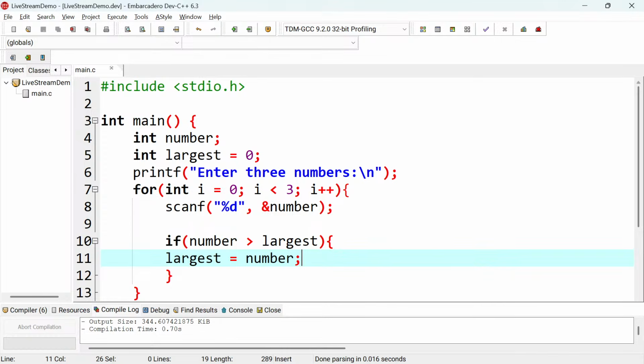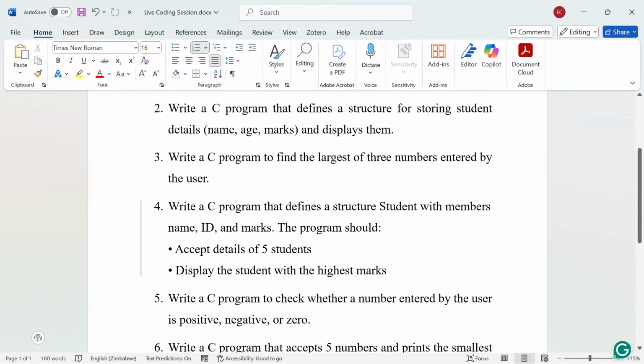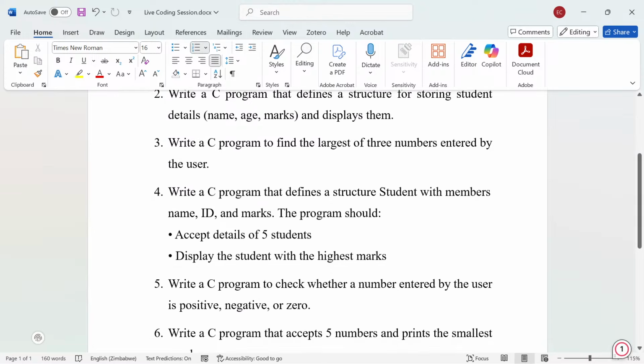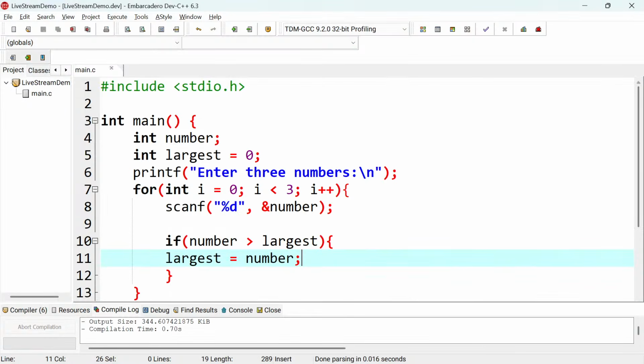Okay, so let me try to do the next question, which is saying write a C program that defines a structure student with the members name, ID, and marks. I think we've done this before, but this now is asking you to accept details of 5 students and display the student with the highest mark. So this one goes back to the for loop. You are going to choose a for loop, and along the way you need to check which one you've got the highest mark. That's the easiest way to do it.